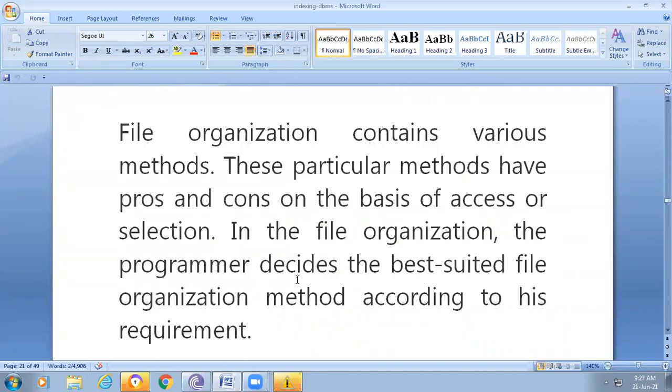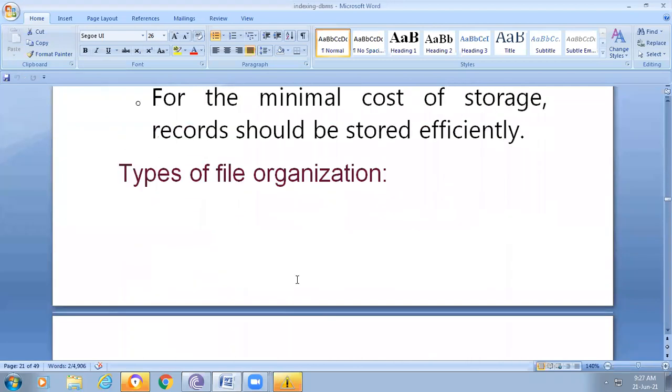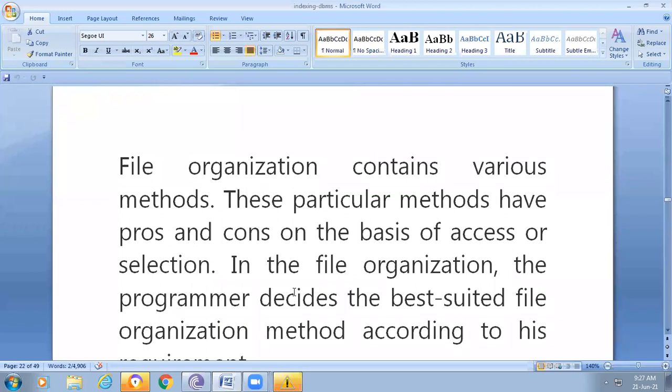Okay, the types of file organization. Different types of file organizations are used here. File organization contains various methods. These particular methods have pros and cons on the basis of access or selection. Pros and cons mean advantages and disadvantages. So, on the basis of access.